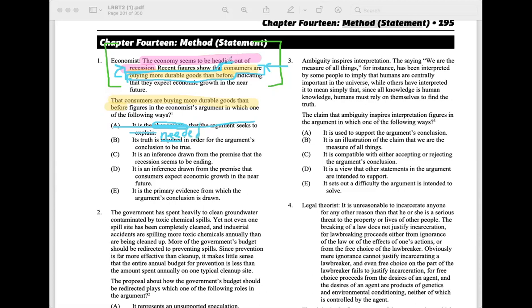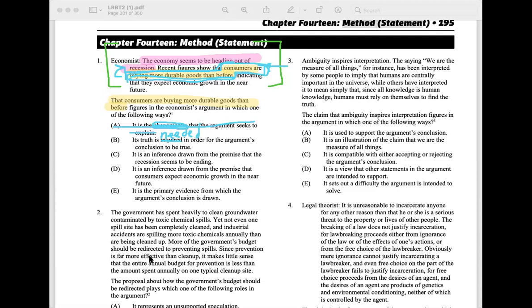Okay. I think I need to go back and read the question stem because I'm honestly so lost right now. Okay. Yeah. It's been before. Okay, so that's the support. Sorry, I'm just trying to. No, you're taking it all in. Okay, consumers are buying more durable goods than before, which is the support.